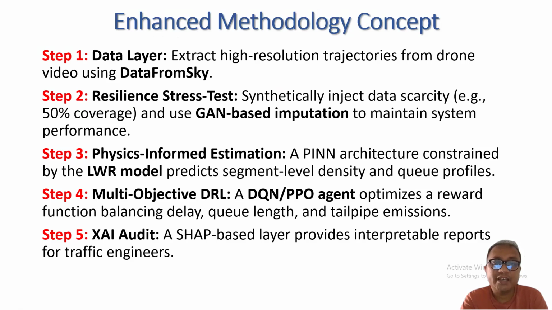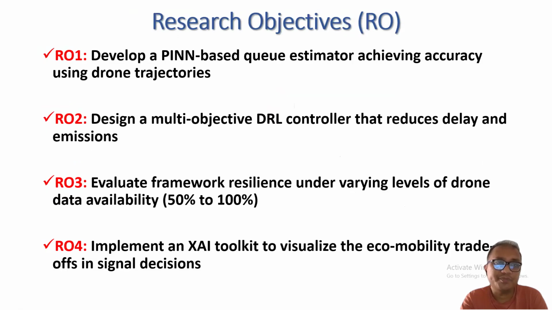I will use PINN architecture and mash it up with the LWR model. I will predict the density and Q profile. Step 4 is the multi-objective DRL. I will deploy DQN and PPO agents and optimize a reward function. It will balance delay, Q length, and tailpipe emission. Step 5 is the explainable AI audit. I will use a SHAP-based layer to interpret the results from a traffic engineering point of view.